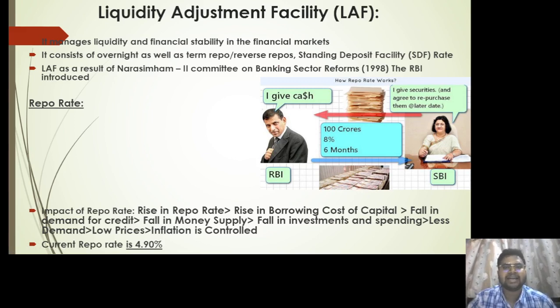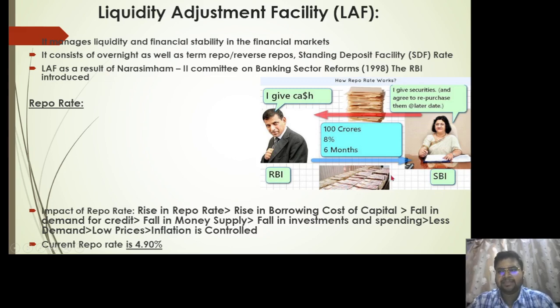There can be several categories, out of which one is the repo rate, to control the flow of liquidity within the market, right? The liquidity adjustment facility was formed as a result of recommendations from the Narasimhan II committee on banking sector reforms in 1998. Under the liquidity adjustment facility, number one is the repo rate. So how does the repo rate help in controlling inflation? But before that, let us understand what the repo rate exactly is.